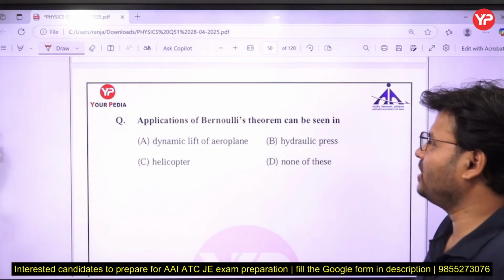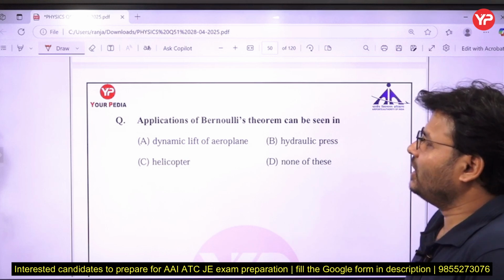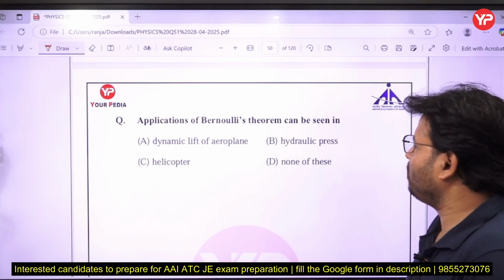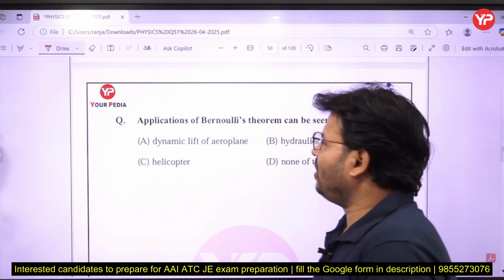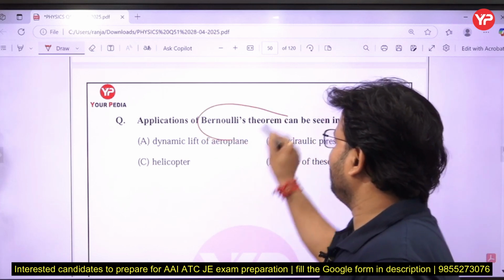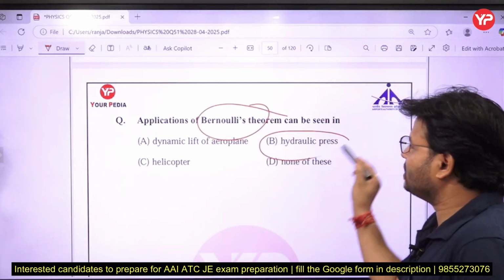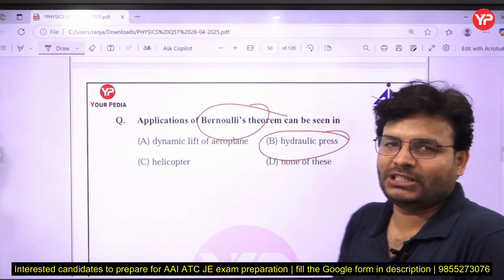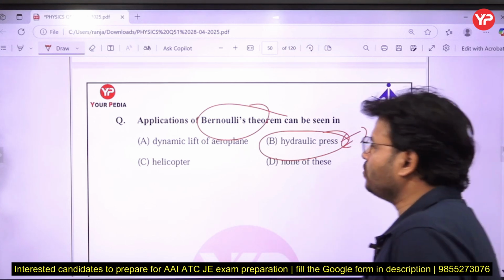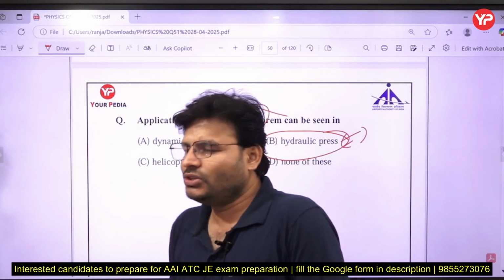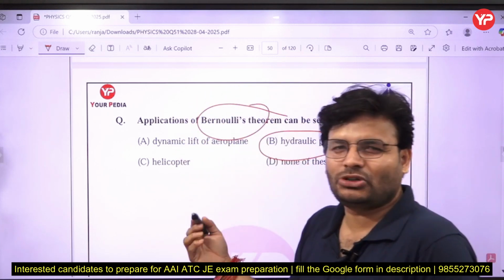Next question: application of Bernoulli theorem can be seen in dynamic lift of aeroplane, hydraulic press, helicopter, or none of these. If you talk about hydraulic press, which principle is applicable? Obviously, here it is the work of the Pascal law. In the previous question we discussed the Pascal law.